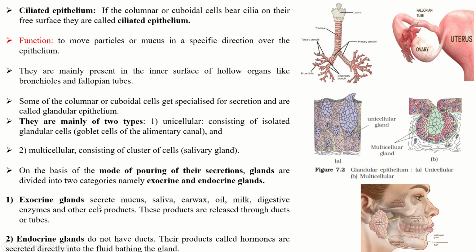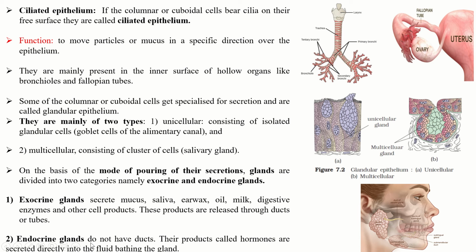Now exocrine glands secrete mucus, saliva, earwax, oil, milk, digestive enzymes and other cell products. These products are released through ducts or tubes. So they consist of tubes or ducts.